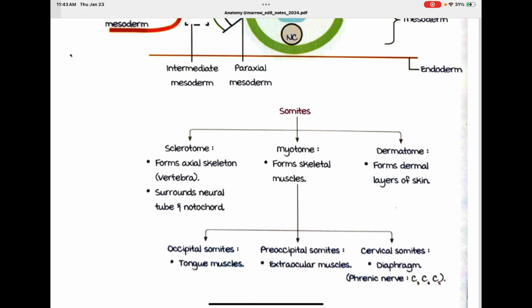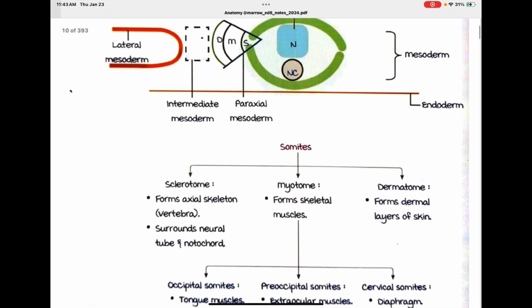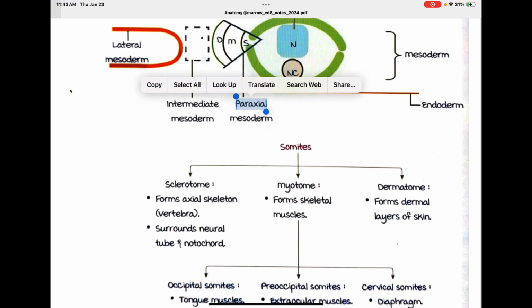Somites: sclerotome, myotome, dermatome. Here S is for sclerotome, M is for myotome, and D is for dermatome. Sclerotome forms the axial skeleton, the vertebra, and surrounds the neural tube and notochord.